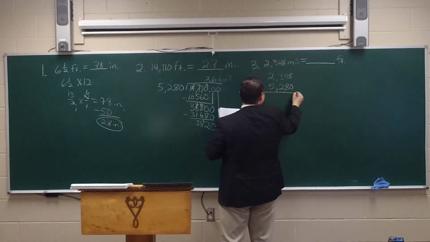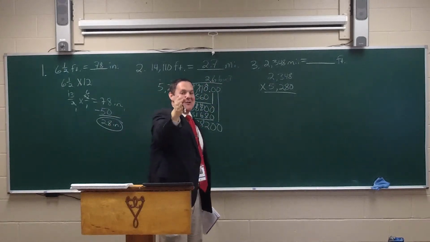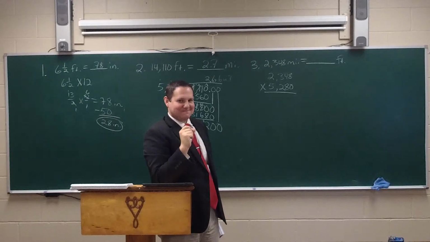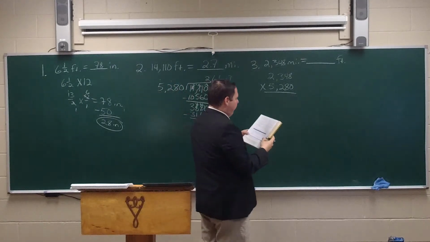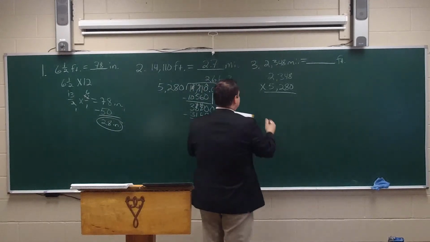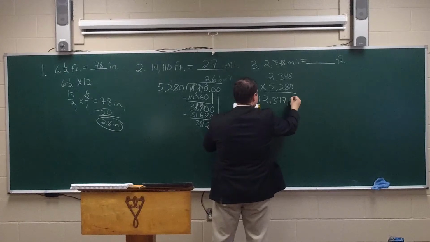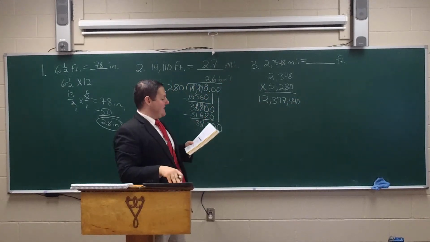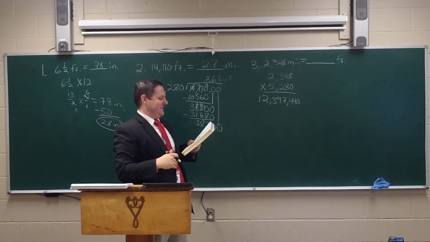Sorry, my brain stopped there for a moment, okay? So we need to multiply these numbers together. I want you to pause the video and go ahead and do that, and I'll write the answer after you're done. Okay, you push play, which means you have the answer. So your final answer for that number should actually be 12,397,440. Now, the question actually says, though, how many feet less than 20 million did they travel?